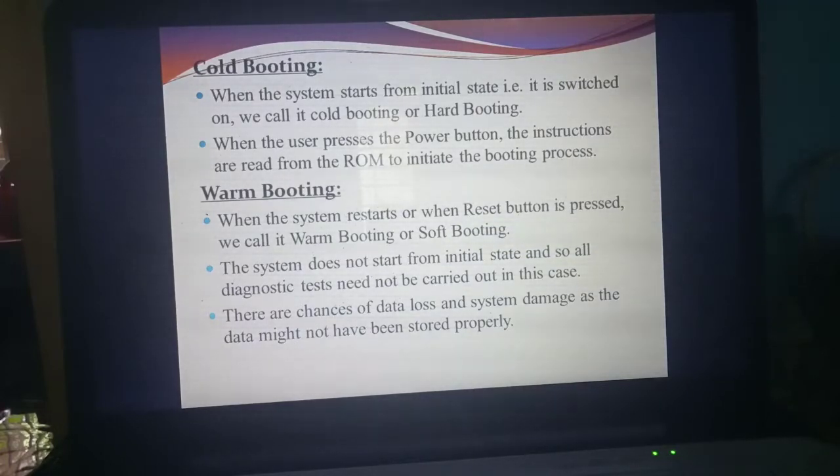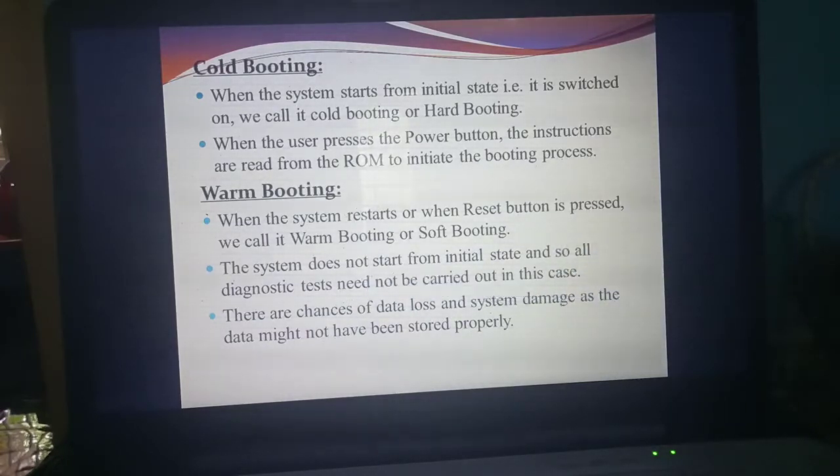Just think whether the system needs to check from the initial state. You are already working in the system, but you are restarting it. Initial state means what do you need to check? The ROM will run POST, power on self-test: whether the keyboard is connected properly, the mouse, the scan disk, the scanner, all the devices are connected and working properly. In this booting, does the system need to start from the initial state? No. Why? Because you are already working in the system. So this initial test need not be carried out in this case.